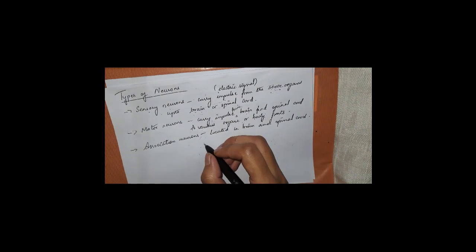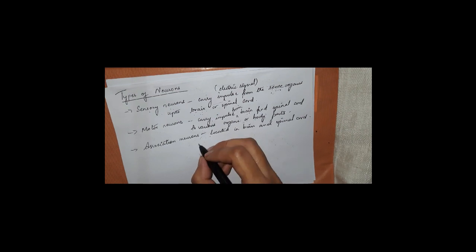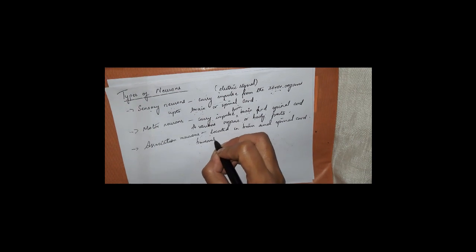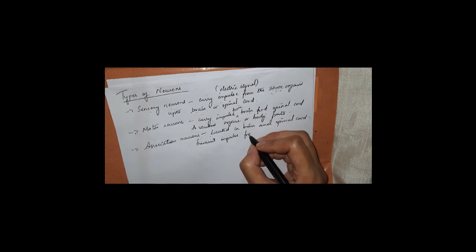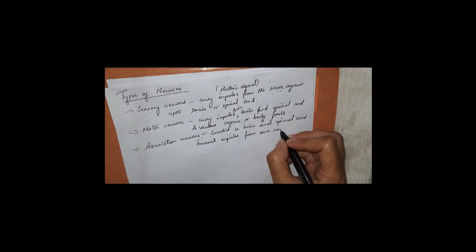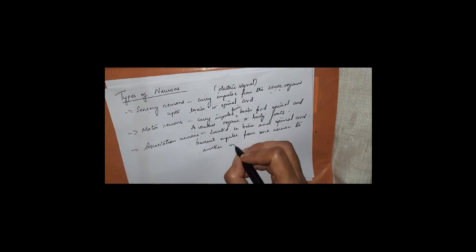What they do is transmit, or we can say transfer, the impulse from one neuron to another neuron. Since these association neurons are located in the brain and spinal cord, they transmit the signal from one neuron to another.